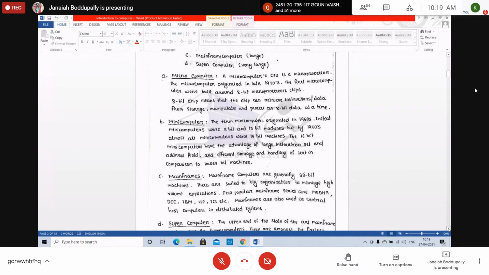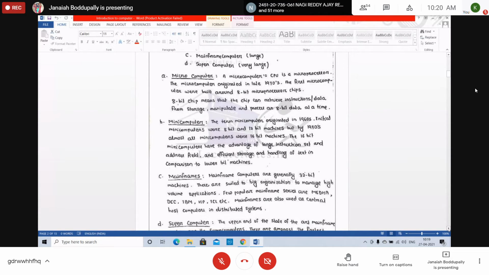Next, minicomputers. The term minicomputer was organized in the 1960s. Initially minicomputers were 8-bit and 12-bit machines, but by the 1970s, almost all minicomputers were 16-bit machines, 2 bytes.